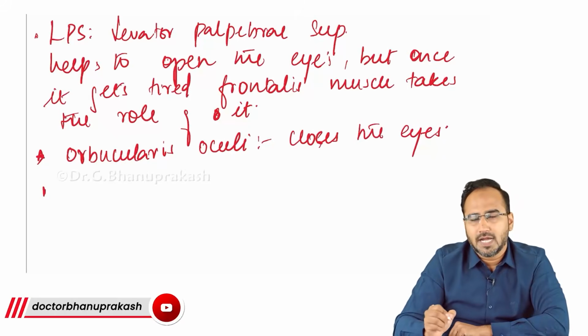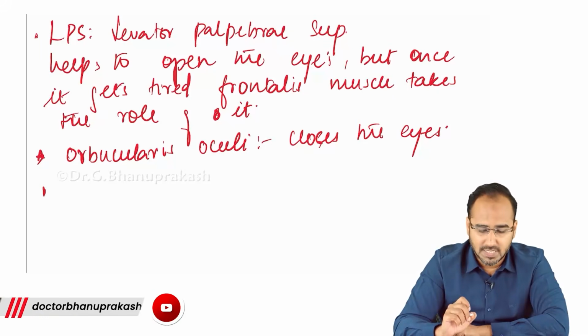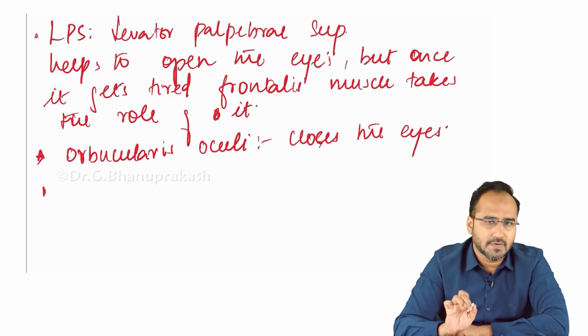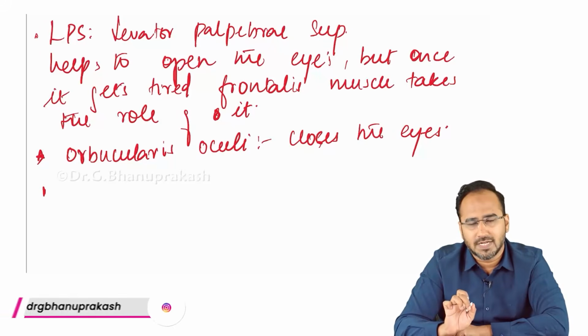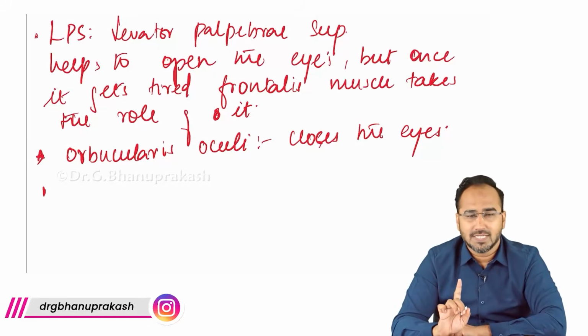Now guys, I told you these muscles. How many muscles are there? 3 intraocular, 7 extraocular. In the 7 extraocular, what we need to remember? Superior rectus, inferior rectus, superior oblique, inferior oblique, medial rectus and lateral rectus. Then one is the LPS.